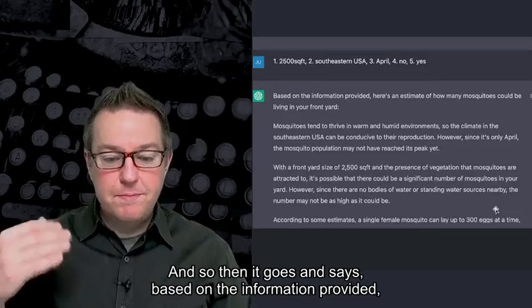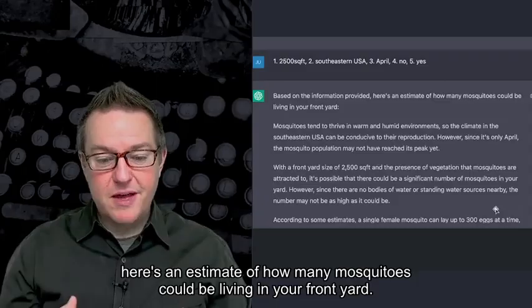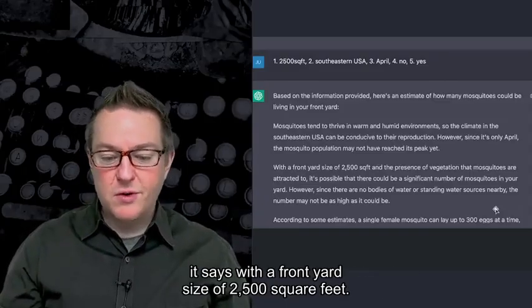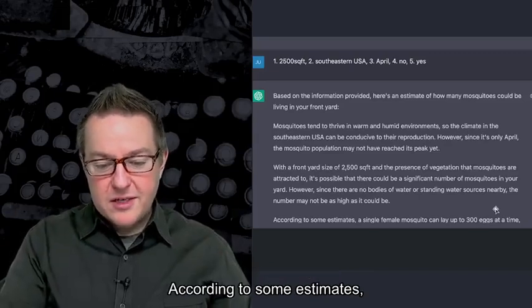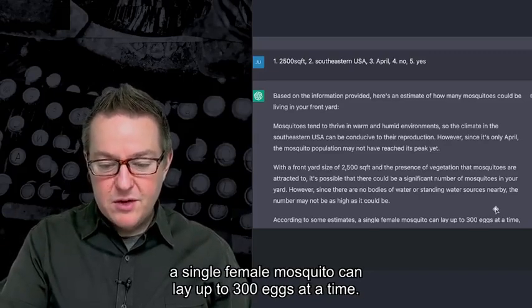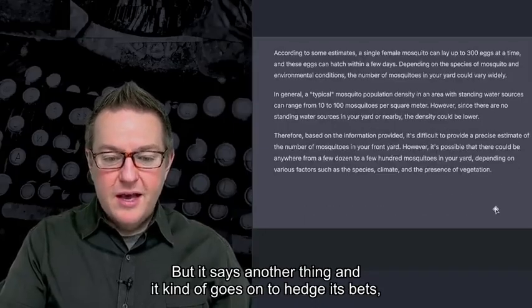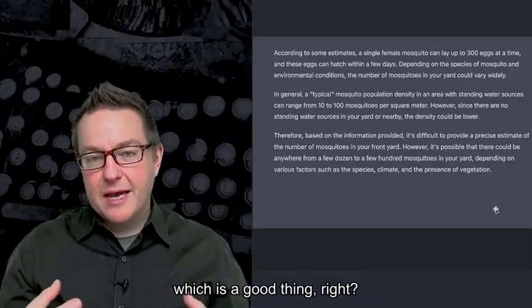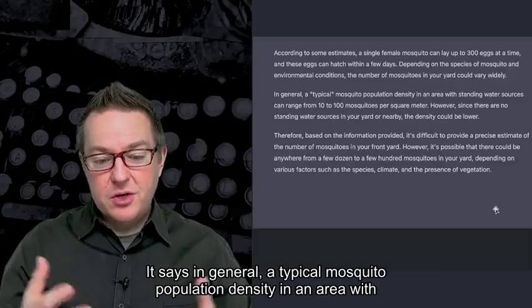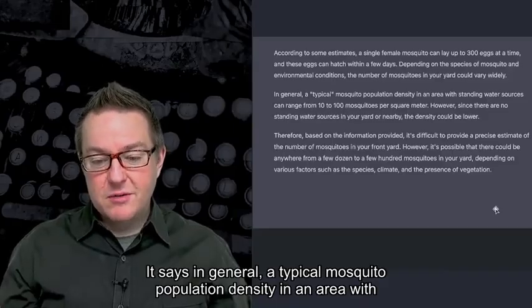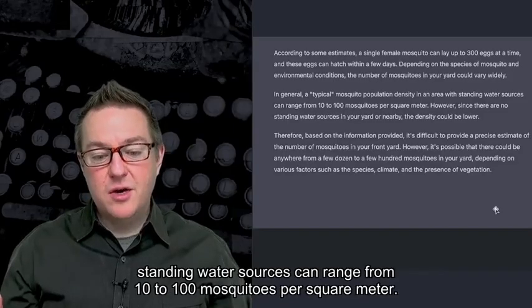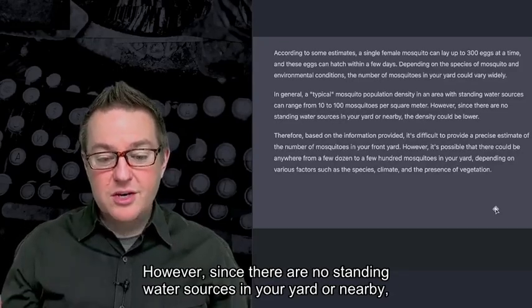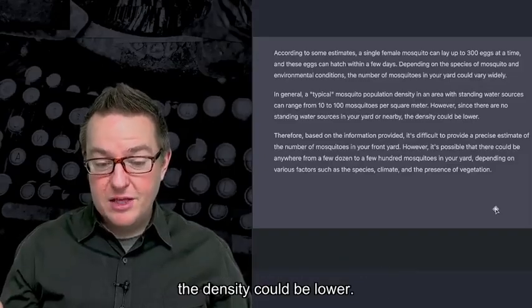And so then it says, based on the information provided, here's an estimate of how many mosquitoes live in your front yard. And it gives me a number of things. It says that with a front yard size of 2,500 square feet, according to some estimates, a single female mosquito can lay up to 300 eggs at a time. But it goes on to hedge its bets, which is a good thing. It says, in general, a typical mosquito population density in an area with standing water sources can range from 10 to 100 mosquitoes per square meter. However, since there are no standing water sources in your yard or nearby, the density could be lower.